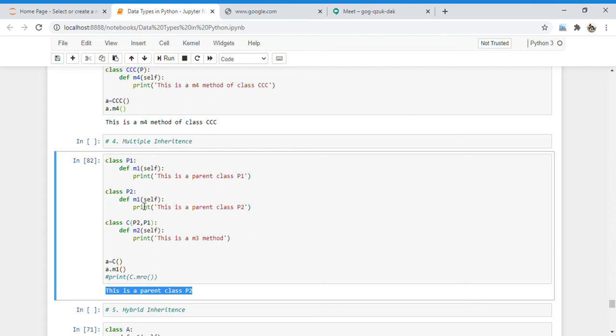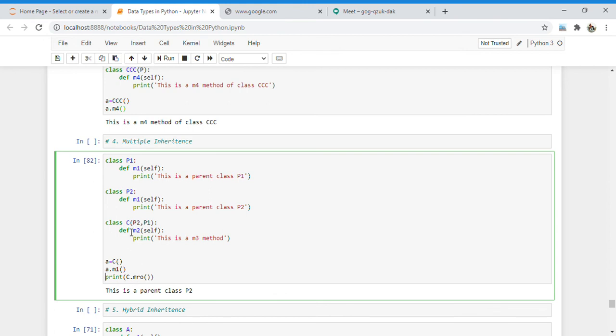Here if I define the parent 3, that is P3 also, then it contains the same method name M1 only. Now if I want to check the order of that particular class, I print the class name dot MRO, that is C.mro().